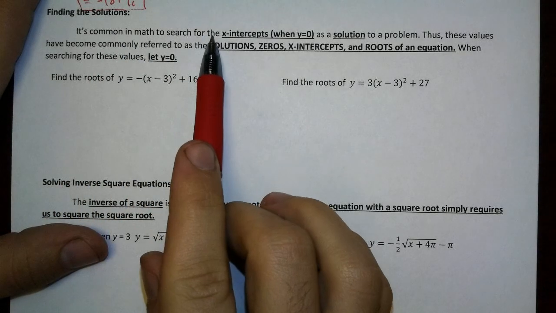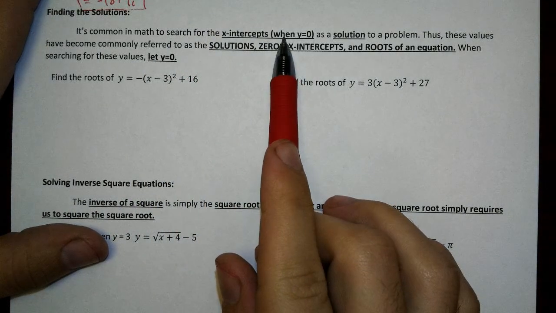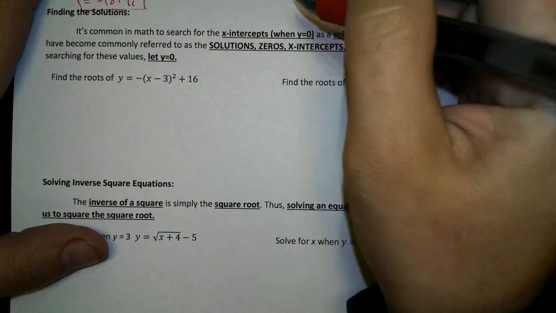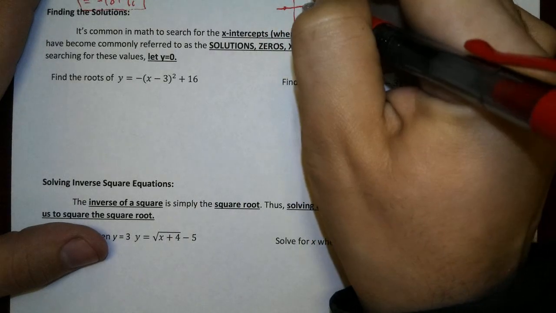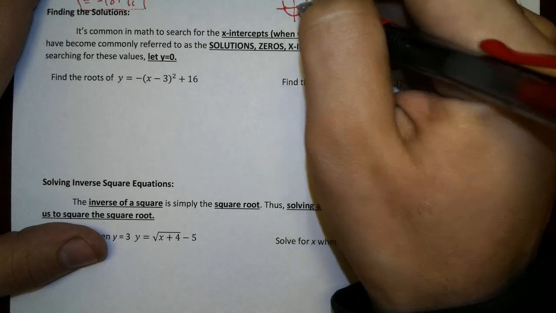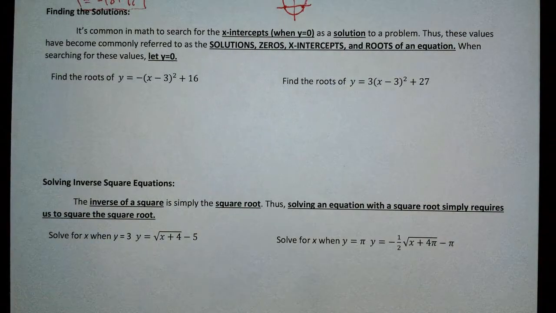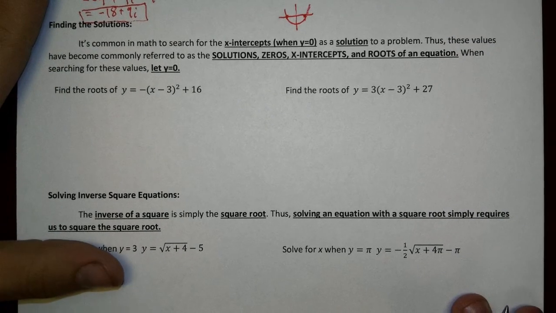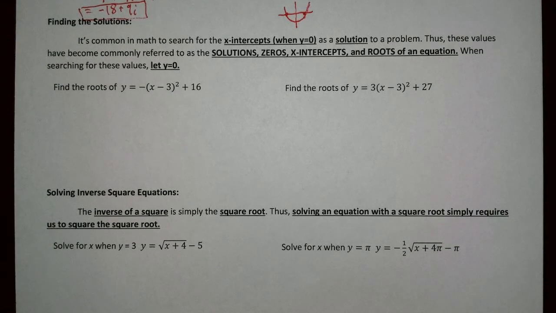It's common in math to search for the x-intercepts. Remember, when y equals 0, that's our x-intercept. The x-intercept is going to look like this. So how far do we go on the y-axis? 0. X-intercepts, when y equals 0, as a solution to a problem. It's common. What do we do with things that are common? We take them for granted. We make words out of them. We just take them to be the more truncated version.